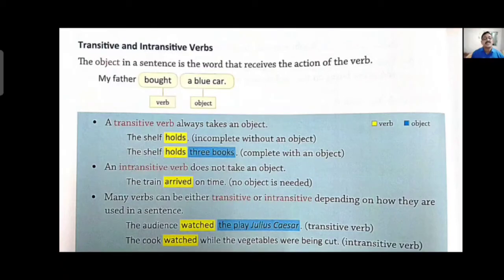The cook watched while the vegetables were being cut. Here watched is the verb, but there is no definite object after the verb, that's why it is an intransitive sentence.